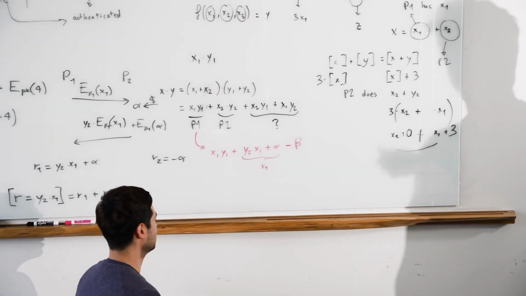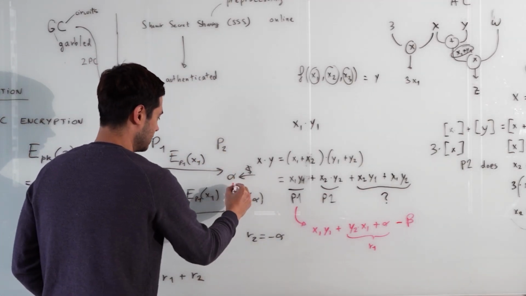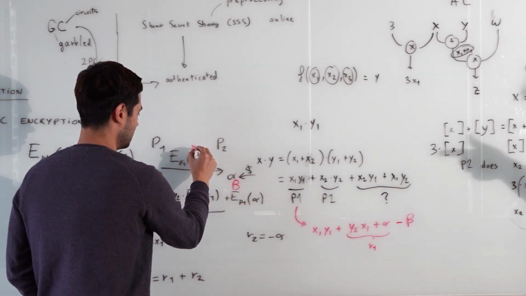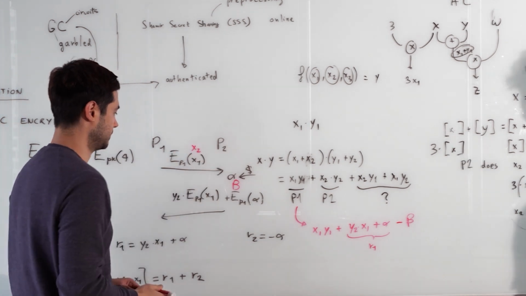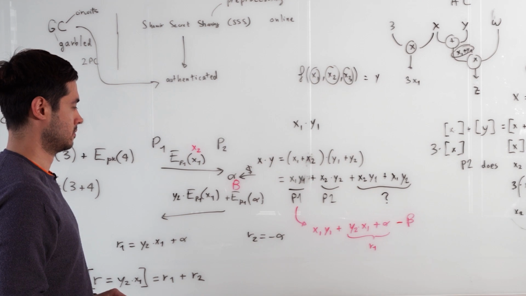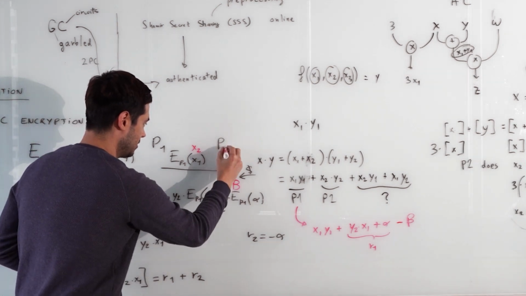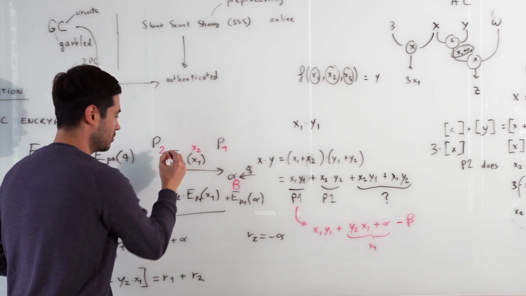Here I would have used beta instead, for the other direction, from player 2 to player 1. So I sent you an encrypted thing, you then sent me randomness, and we call it randomness beta. We're reverting the protocol.